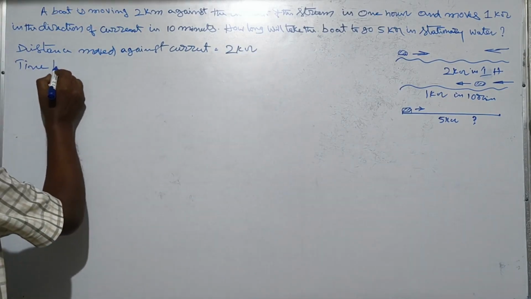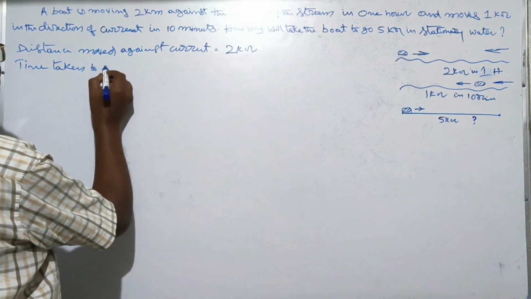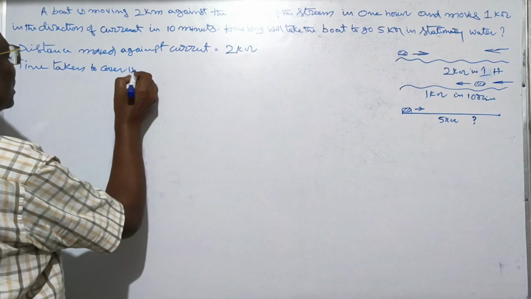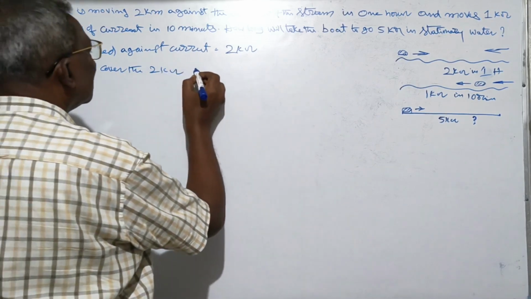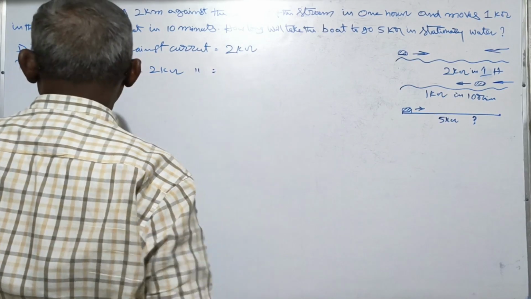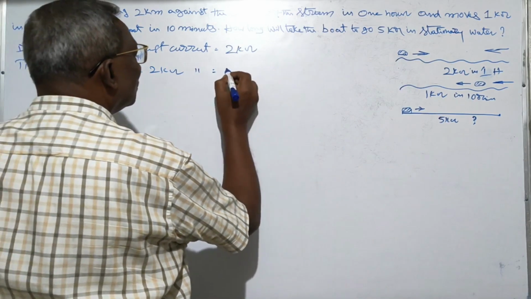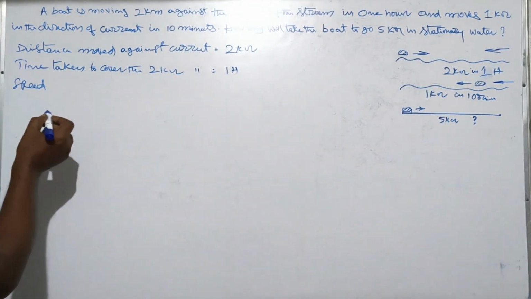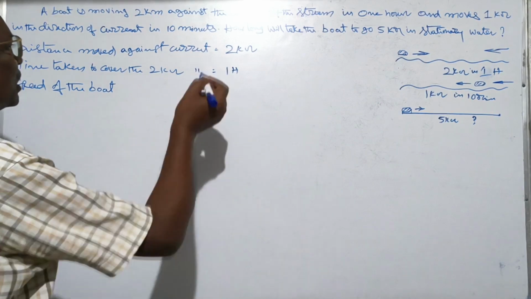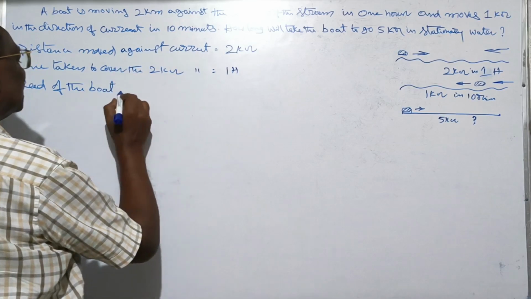Time taken to cover the 2 kilometers against the current is equal to 1 hour. Here the distance is there, the time is there, so we can find the speed of the boat against the current, that is, on the upstream side.